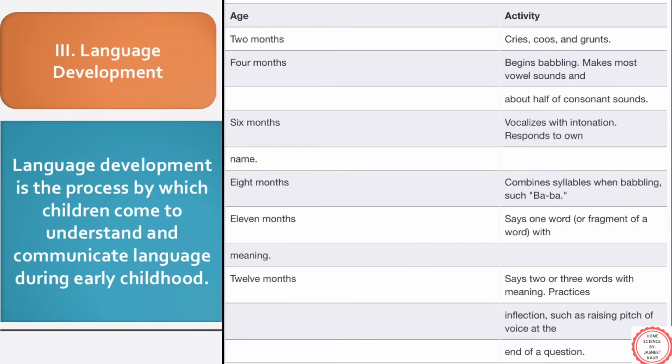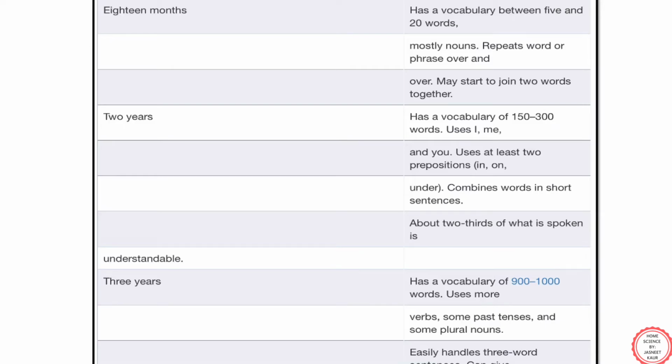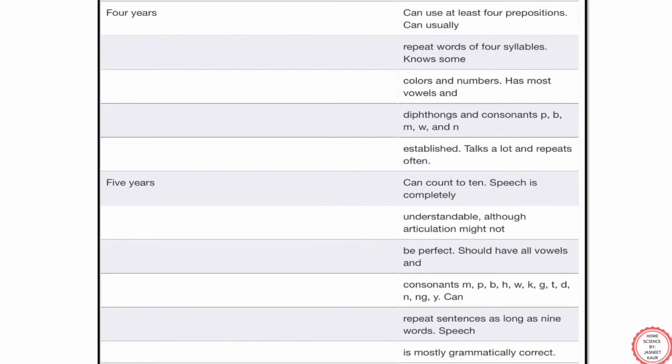By the age of 18 months, the vocabulary of the child improves, where the child can use between 5 to 20 words. By the age of 5 years, the child can count till 10 and speech is completely understandable.